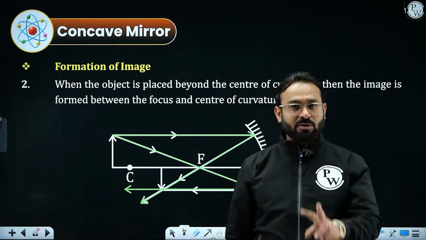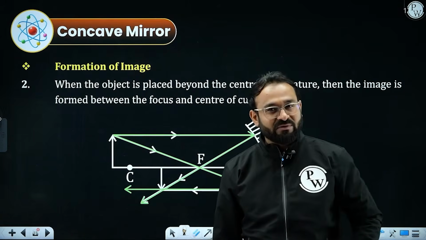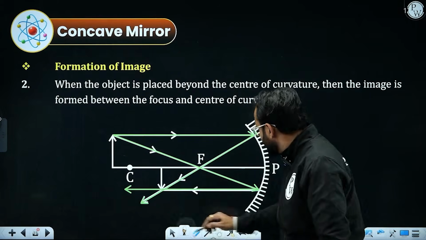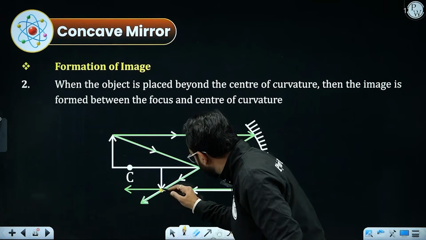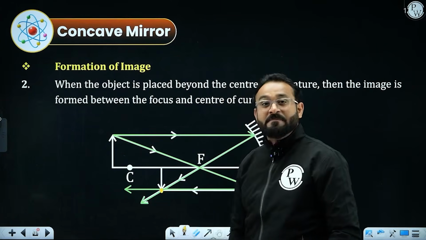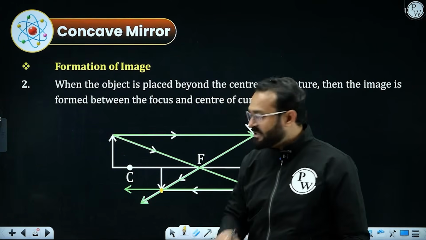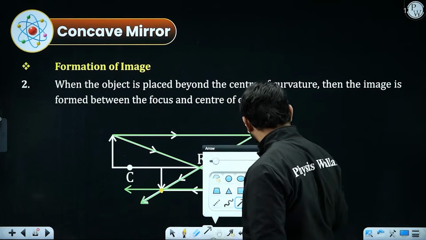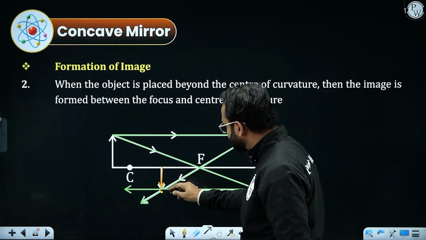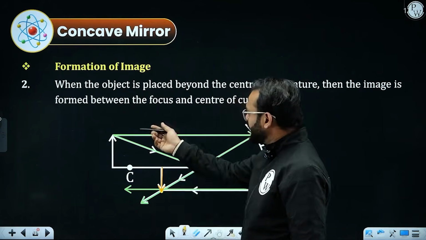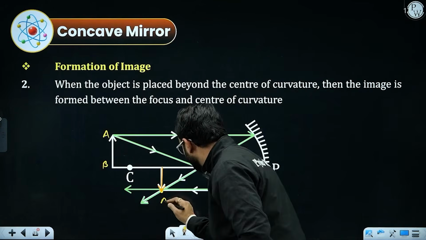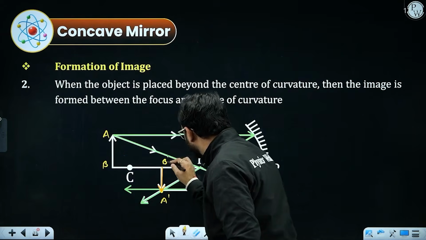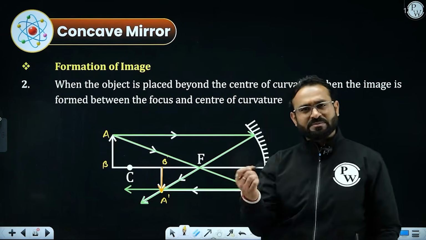Yes, these are the 2 vice versa rules that we have seen, and now I can see the reflected rays are meeting at this particular point, and at the same point the image is going to be formed. Here you can see the image is like that. So if the name of the object is, for example, AB, the image will be A dash B dash. But sir, why is this object upside down?